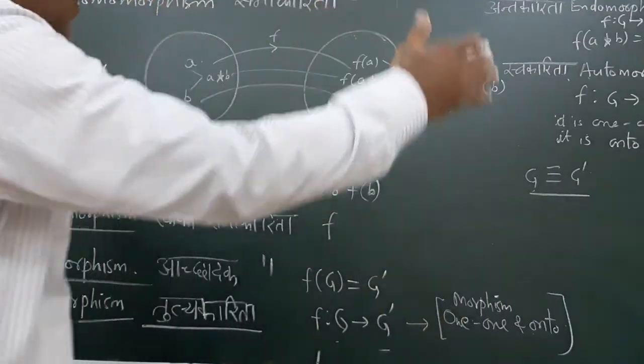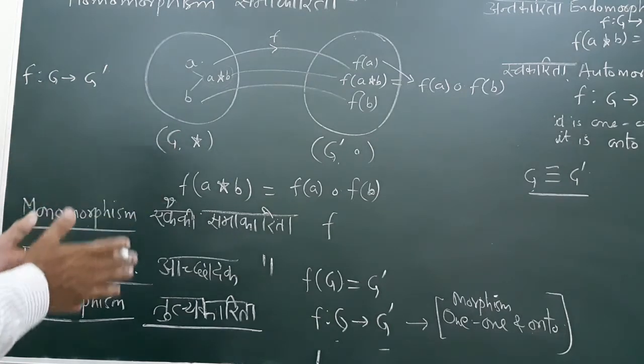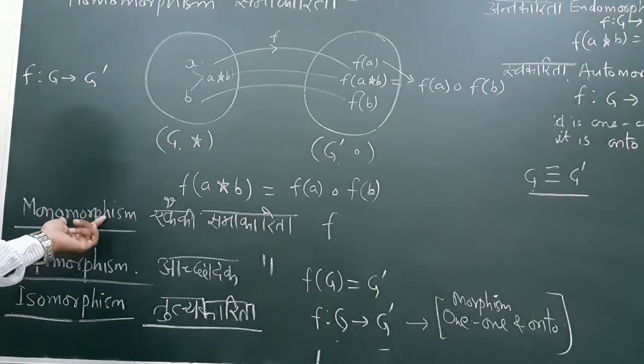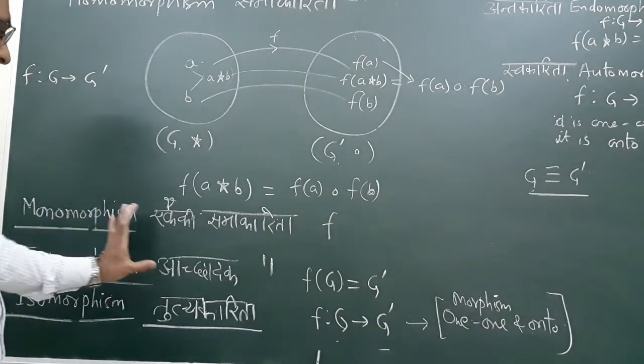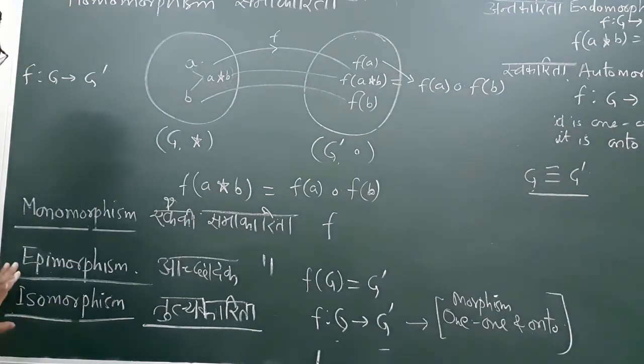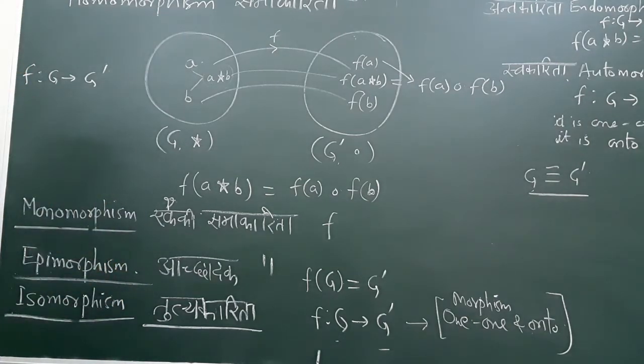So we define different types of homomorphism, different kind. Means monomorphism if it is 1-1, epimorphism if it is on-to, isomorphism if it is 1-1 as well as on-to. Now, there are examples of homomorphism which is 1-1 but not on-to, which is on-to but not 1-1.